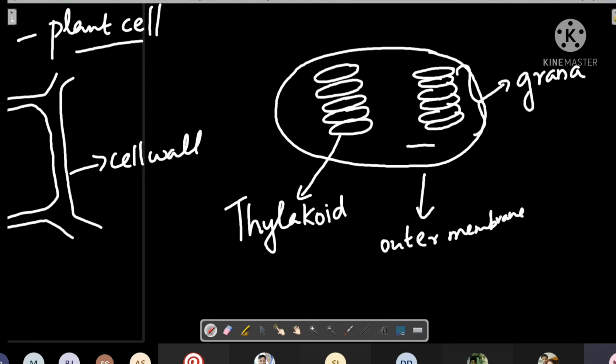Then there is a space here inside the plastid. L-A-M-E-L-L-A-E, lamellae.